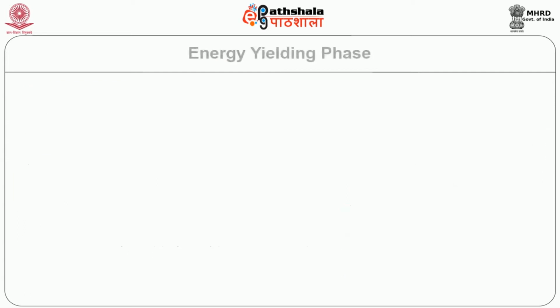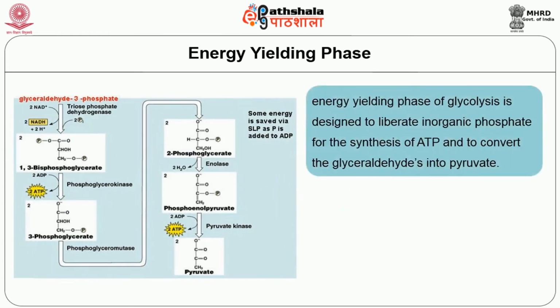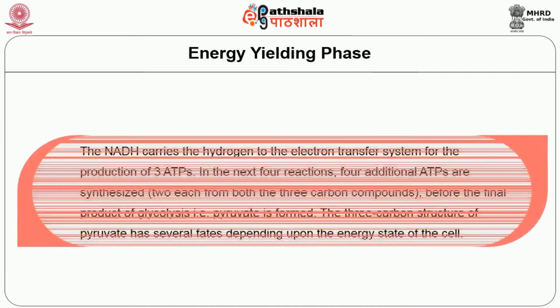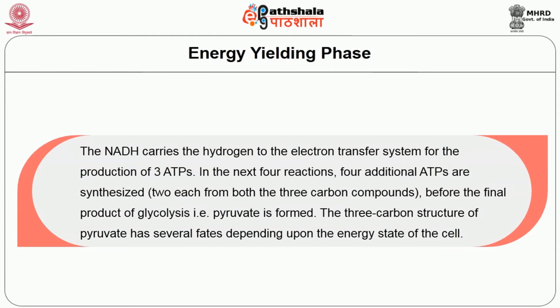So coming to stage 2, the energy yielding phase of glycolysis, is mainly designed to liberate inorganic phosphate for the synthesis of ATP and to convert the glyceraldehyde into pyruvate. Glyceraldehyde is oxidized, in other words, a hydrogen atom is removed from it, and it is phosphorylated to produce 1,3-diphosphoglycerate. The NADH carries the hydrogen to the electron transfer system for the production of 3 ATPs.